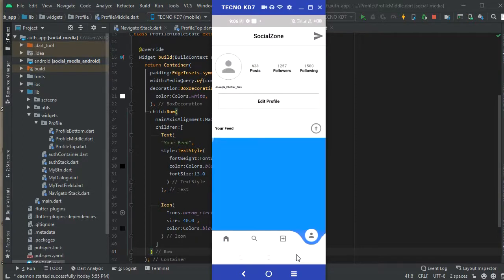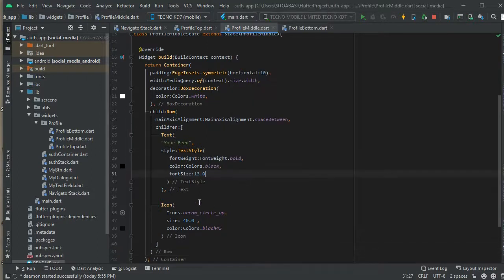And also, okay, so now this is the profile page. You see the icon there in the middle section. You see the arrow up icon. When you click on it, it animates the container. Okay, so we're almost done with the middle part. We're almost done.